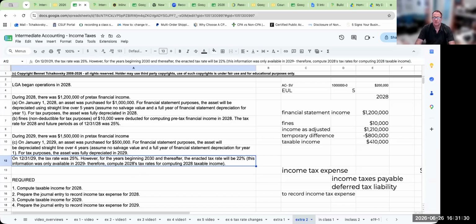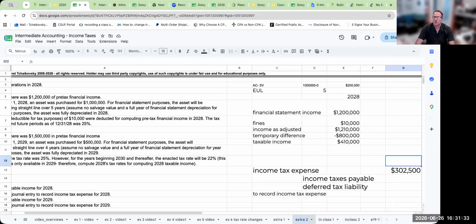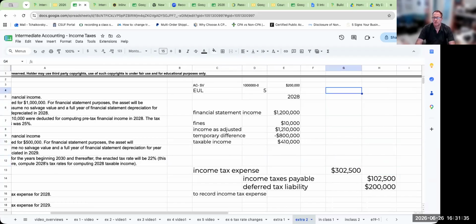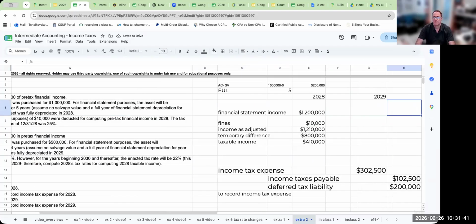So what I want to do first is let's go through our same process. And with 2029, my financial statement income was 1.5 million.